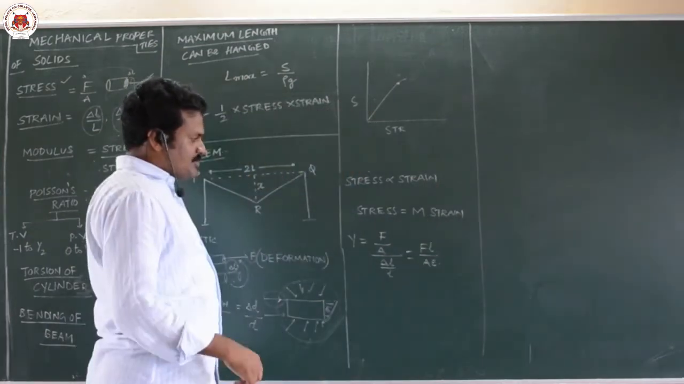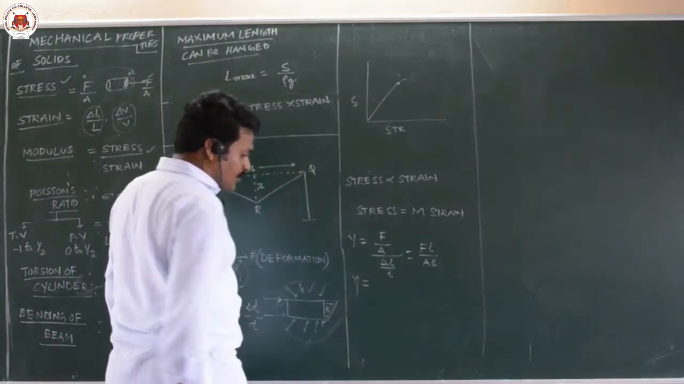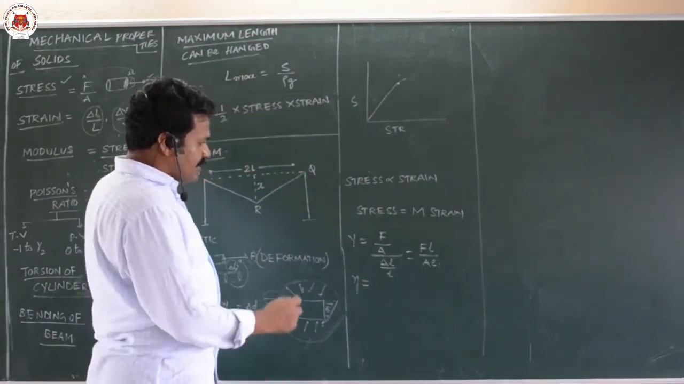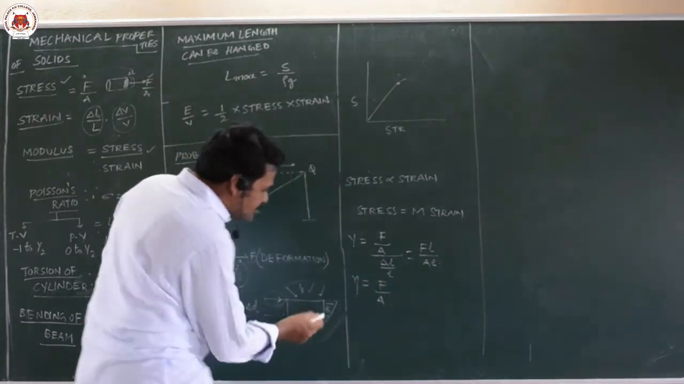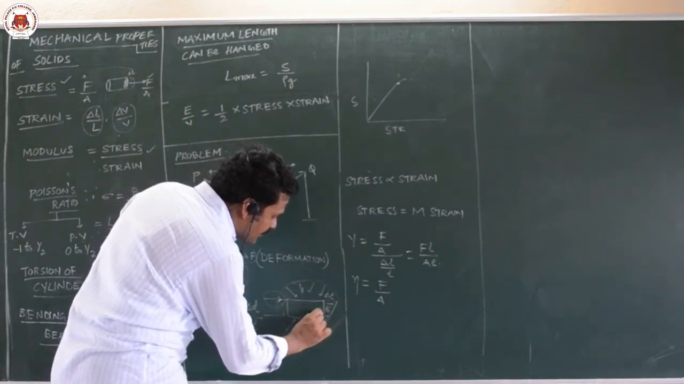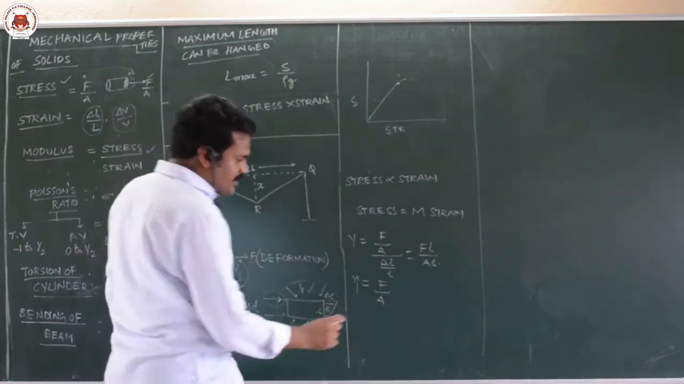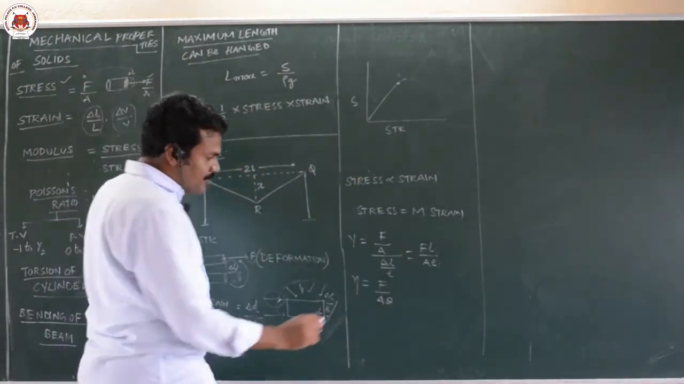This is Young's modulus. Similarly, rigidity modulus, or shear modulus, is equal to F by A, and this theta is nothing but delta L by L, tan theta. We will take this as F by A theta. This is rigidity modulus.